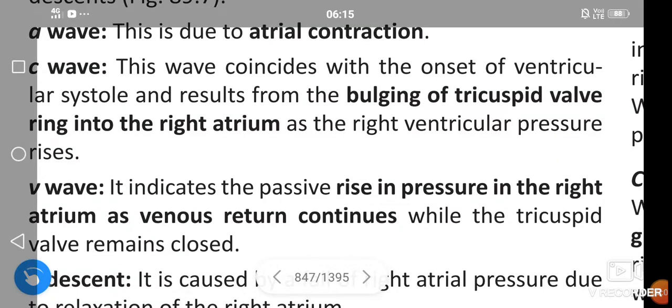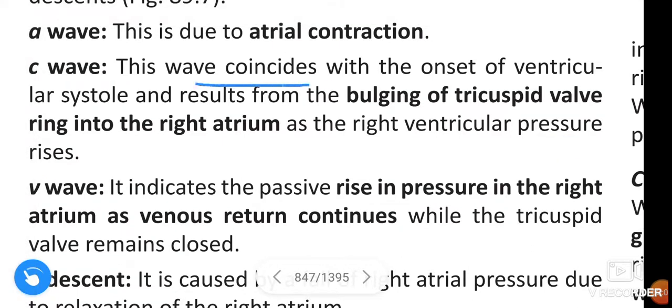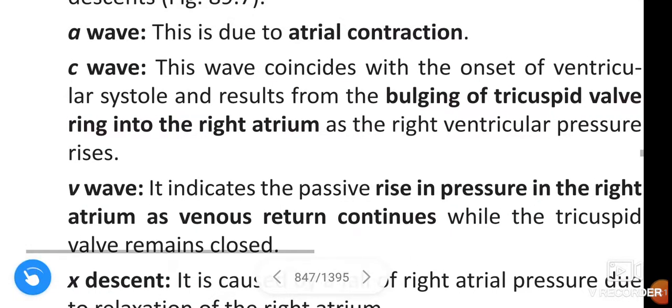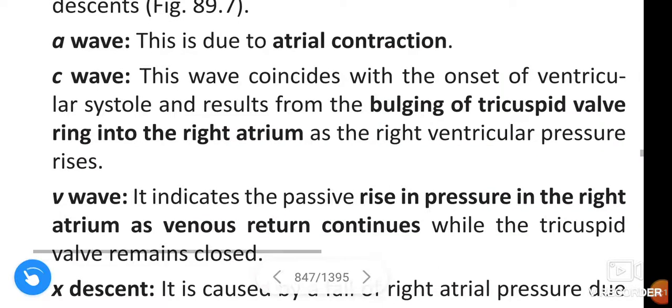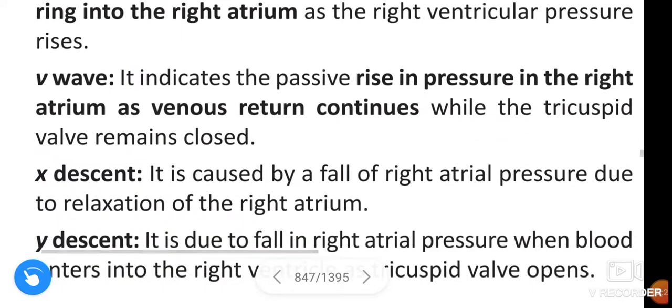To repeat, the C wave coincides with the onset of ventricular systole and results from bulging of the tricuspid valve ring into the right atrium as the right ventricular pressure rises.